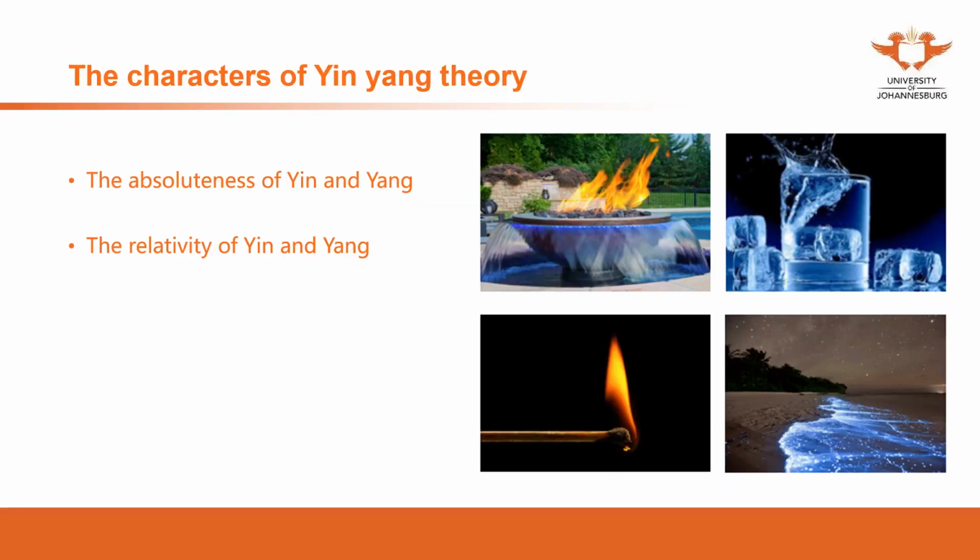In this video, the characters of Yin and Yang. There are two characters of Yin and Yang. The first one is the absoluteness of Yin and Yang. The second is the relativities of Yin and Yang. What does it mean by the absoluteness of Yin and Yang? This character means that the property or the nature of Yin and Yang will never be changed. Yin is Yin, Yang is Yang. They have a very clear line in between.